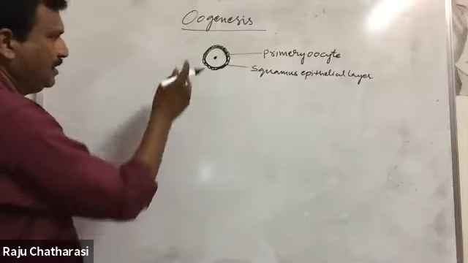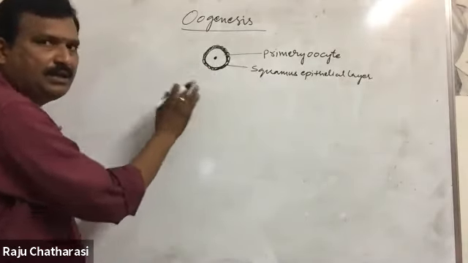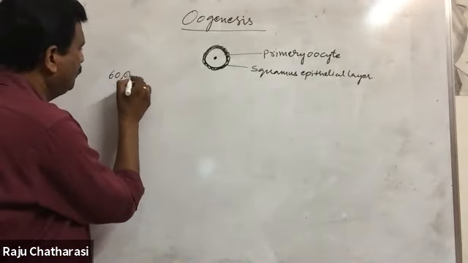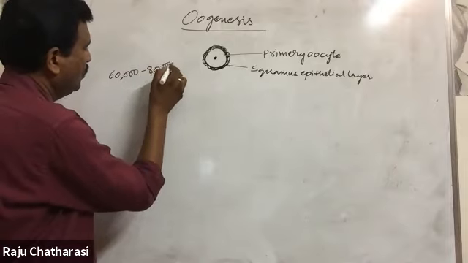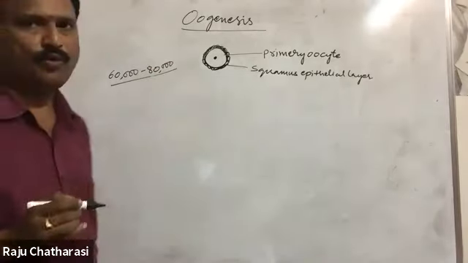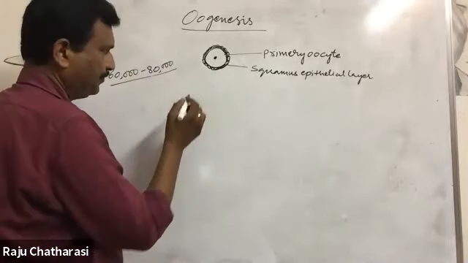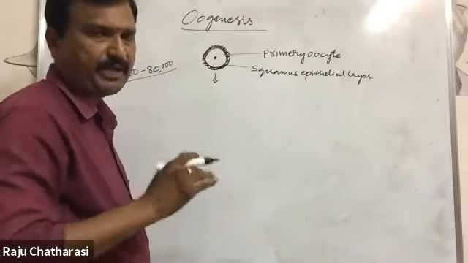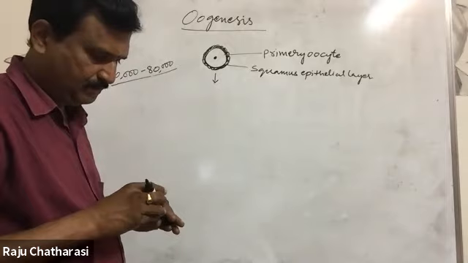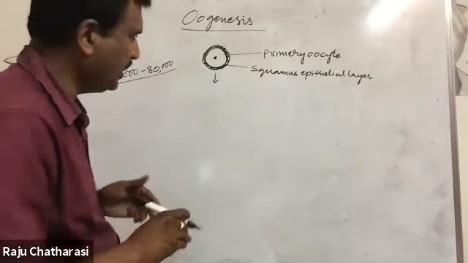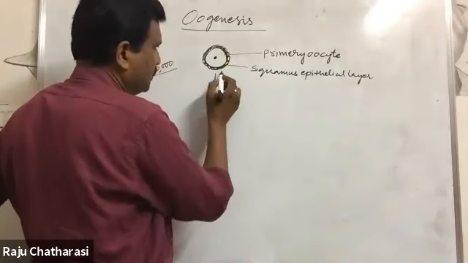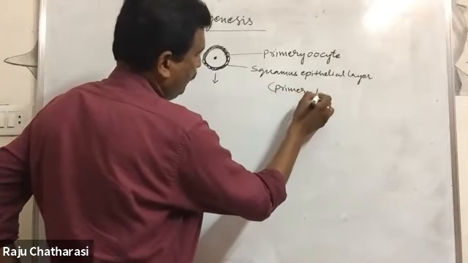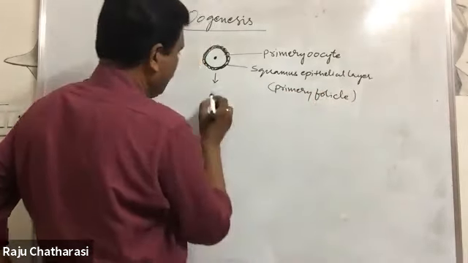Next, after birth, the number of ova starts to degenerate. Finally, 60,000 to 80,000 ova will remain in each ovary. Okay. Next, when she becomes elder, at sexual maturity, at the age of puberty, these layers. So this is the primary follicle. It is also called primary follicle, beta. Primary follicle. Don't be confused here.